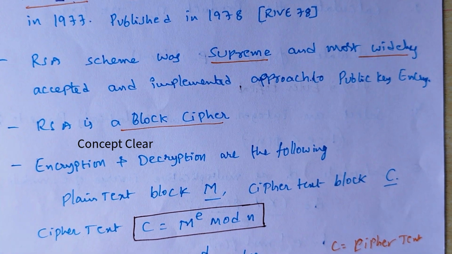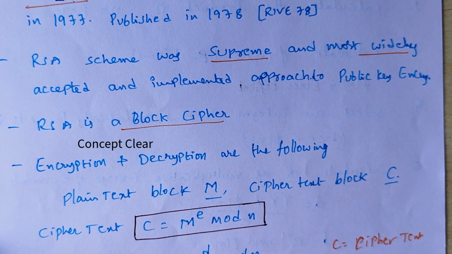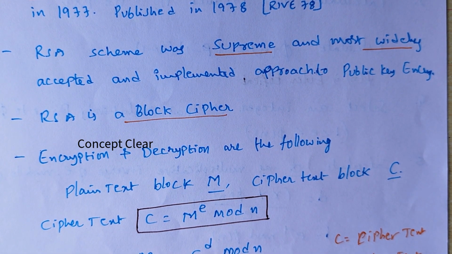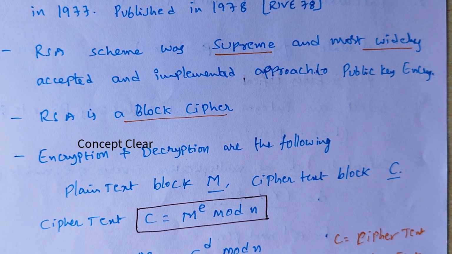RSA is a block cipher in which the plain text and cipher text are integers between 0 and n minus 1, for some number n. Here encryption and decryption are of the following form.